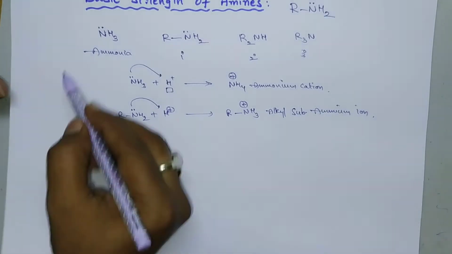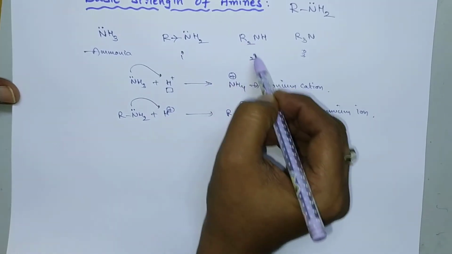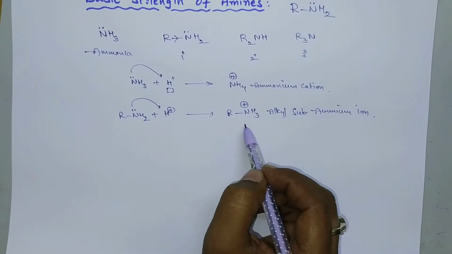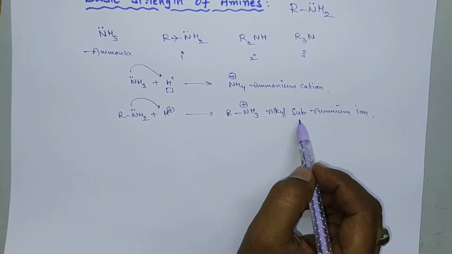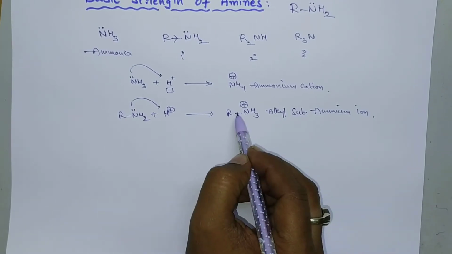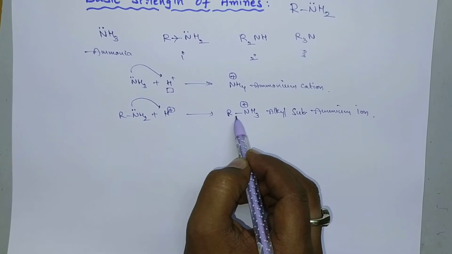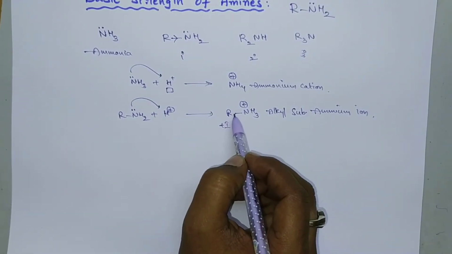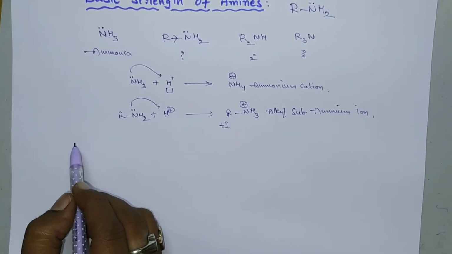One alkyl group is there in primary amines, two alkyl groups in secondary amines, and tertiary amines consist of three alkyl groups. The stability of the alkyl substituted ammonium ion increases with an increasing number of alkyl groups. Clear? By increasing the number of alkyl groups, the plus effect increases, since an alkyl group behaves as a plus effect group.